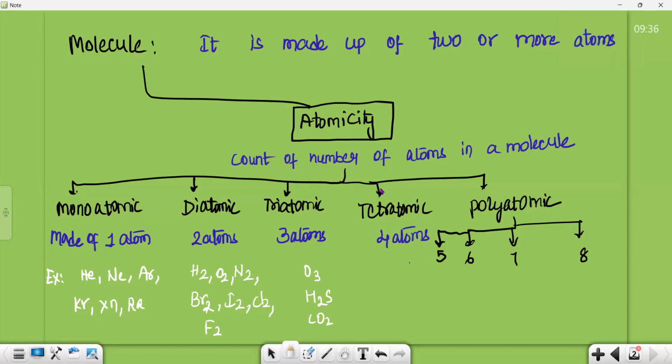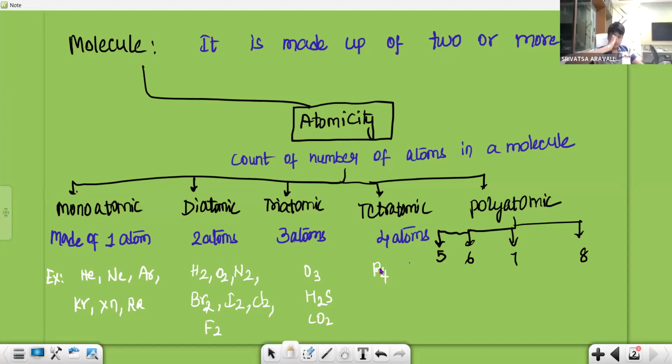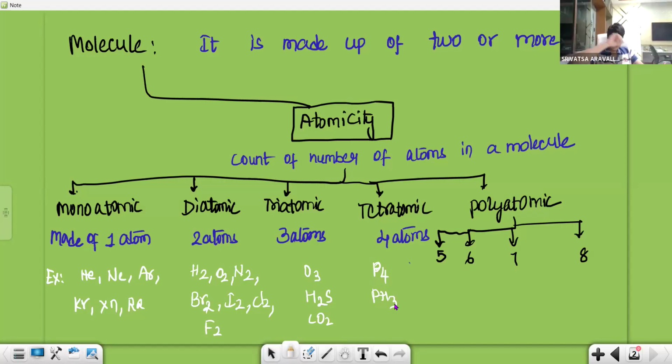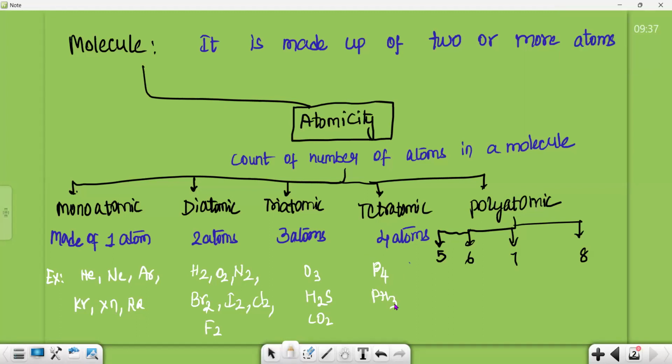Coming to tetraatomic, you can see P4. In P4, the subscript 4 indicates that there are 4 P. So what is P for, Srivatsa? P is phosphorus. PH3. In PH3, tell me what elements are present and how many are there. There are three hydrogens and one phosphorus. Overall, how many atoms? 4. So it is tetraatomic.